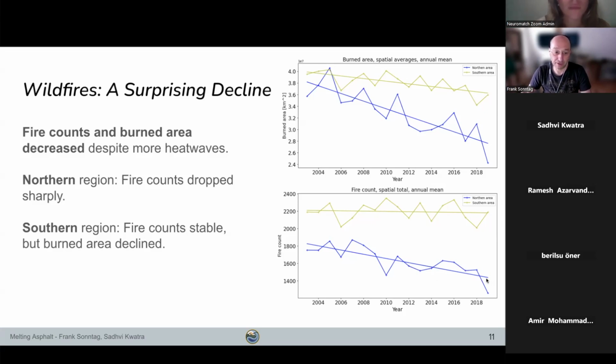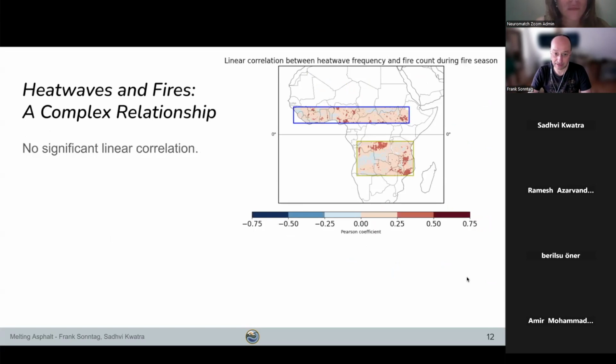So in addition to this, we also looked at the grid level. So basically at each grid level of our data sets, we calculated a monthly time series and then calculated the linear relationship between, in this case, heat wave frequency and fire counts. During our study, we also looked at other metrics and didn't see any other results, which basically are showing us that there's no statistically significant relationship between those variables.